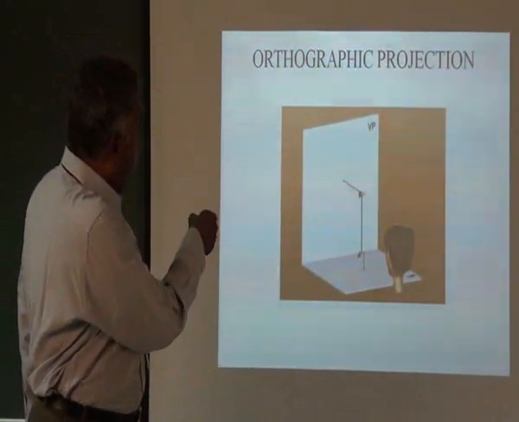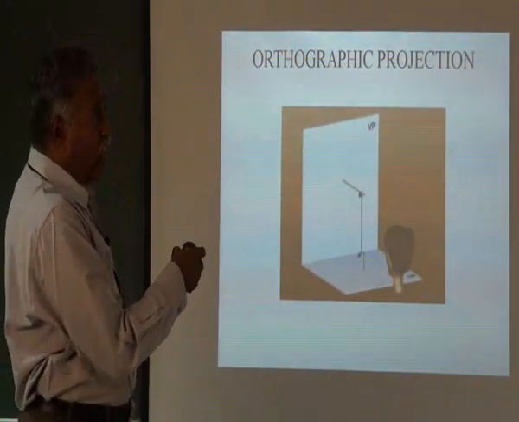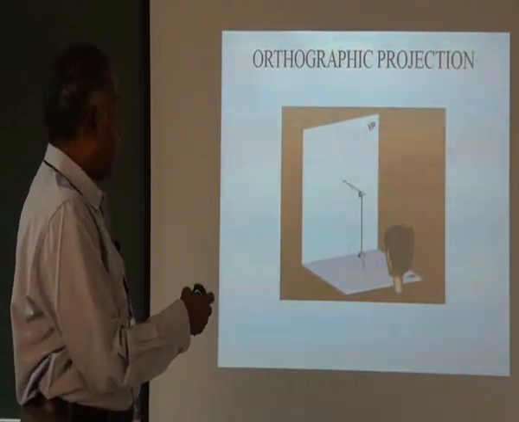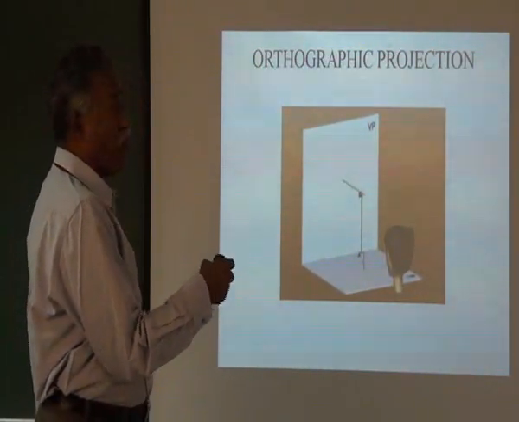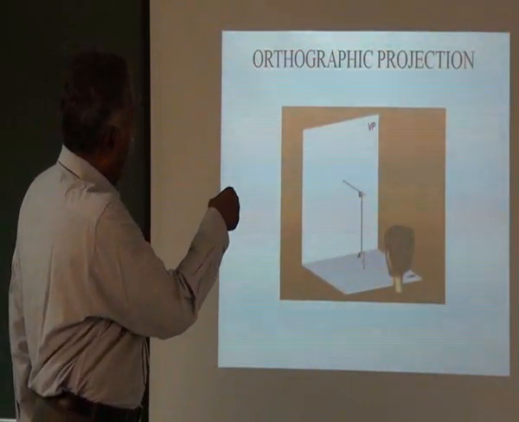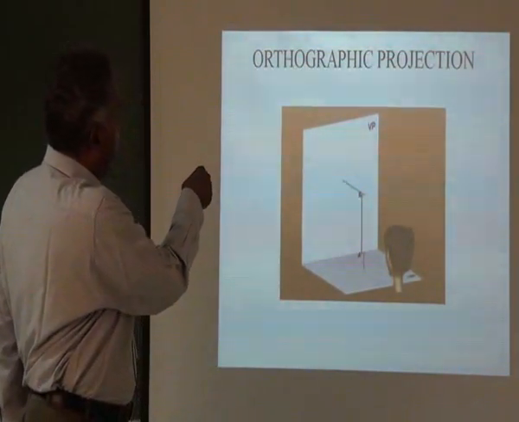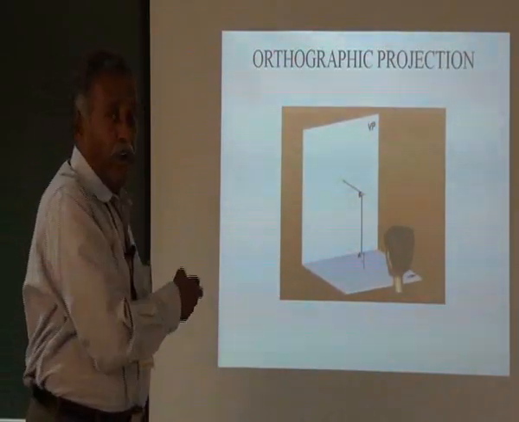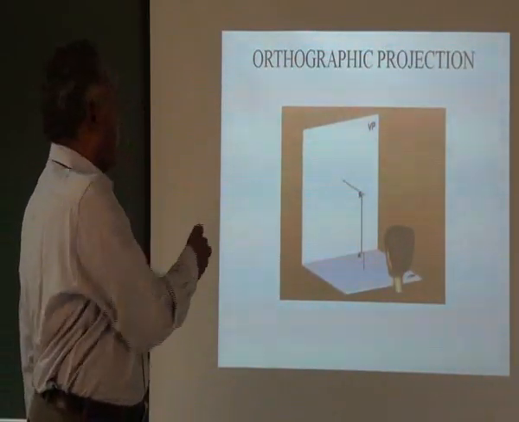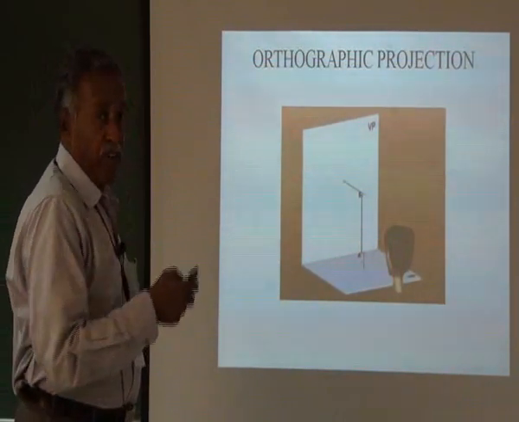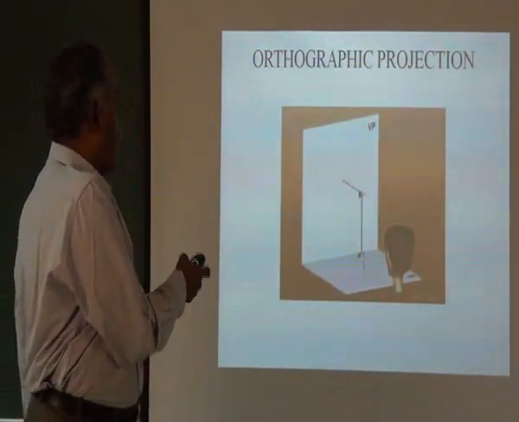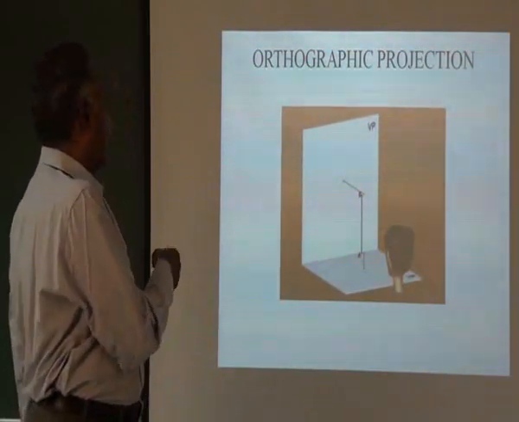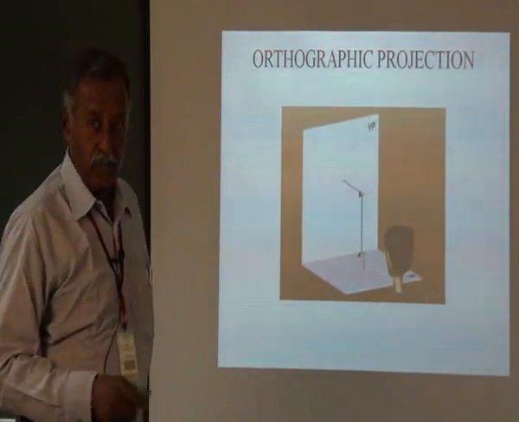Here the light rays reflecting is called the visual ray. We are treating that as emerging from our eye, going to the object, and projected to the plane. So the point is called the object, the person who is observing is called the observer, and where the object is projected is called the plane of projection.